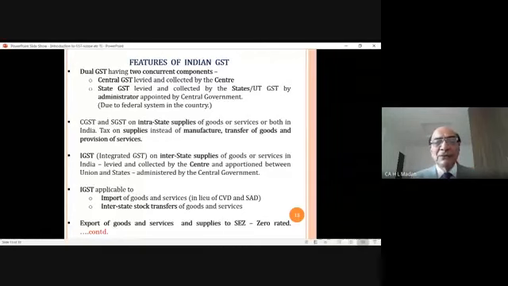So with this system, the government allowed me not to charge any tax and not to pay any tax on interstate stock transfers. Now, this is all I explained to you about what was happening in the pre-GST regime. But obtaining this F form from the government was a very difficult process.